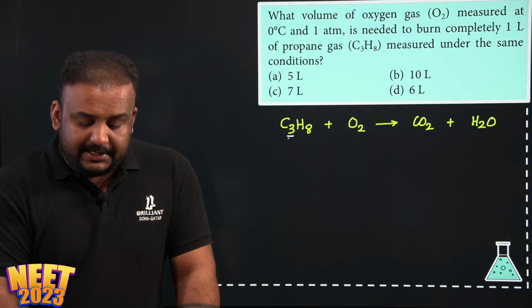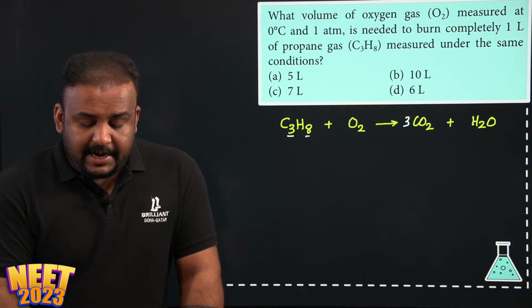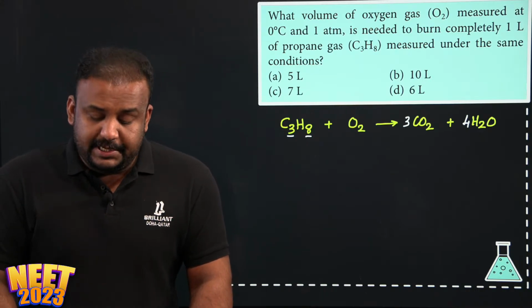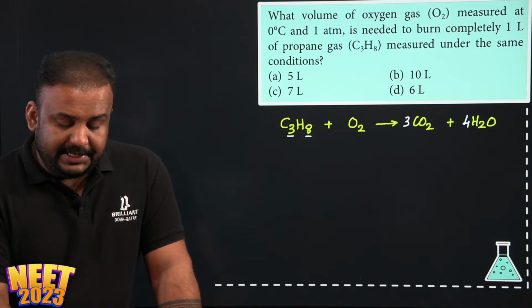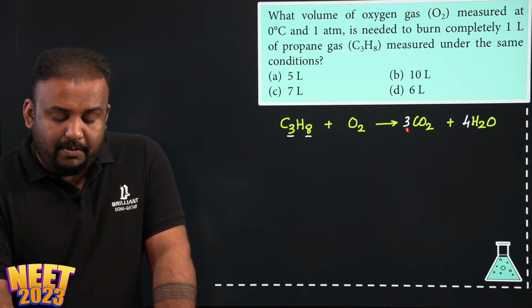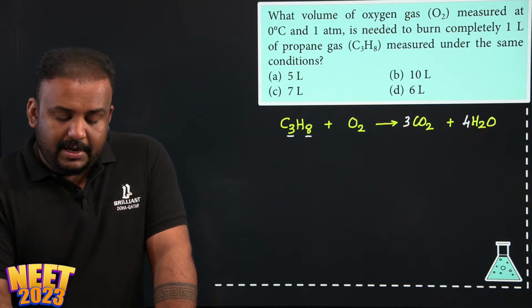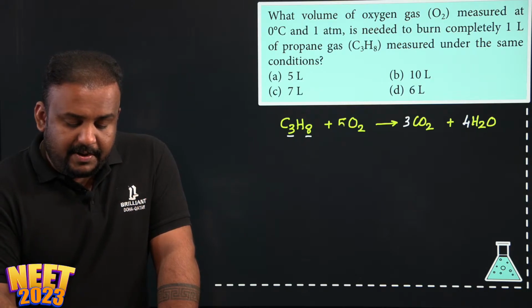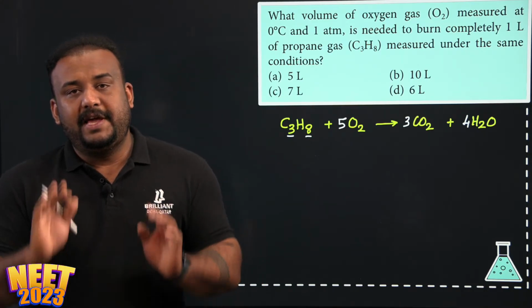The stoichiometric coefficients are those numbers which we use to adjust the equation so as to balance it. So here you can see that there are 3 carbons on the left side, so we will multiply here with 3. There are 8 hydrogens on the left side, so here we will multiply with 4. So carbon and hydrogen are balanced. Now what is not balanced here? You can see there are 2 oxygen on the left, but here how many are there? 3 into 2, 6 oxygen plus 4 oxygen. So we have total 10 oxygen on the right side. So how do you balance it? We get 5O2. Now we get clarity.